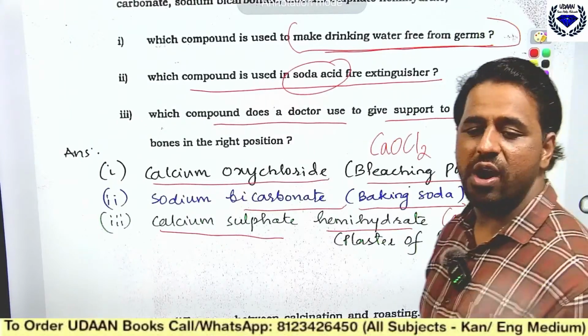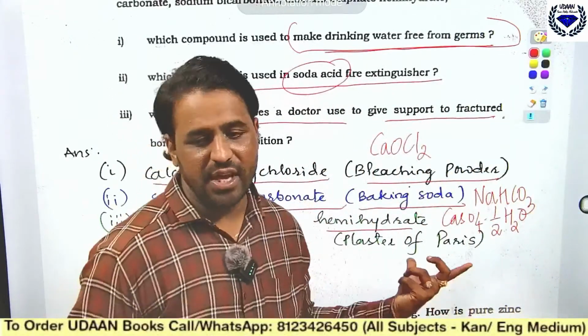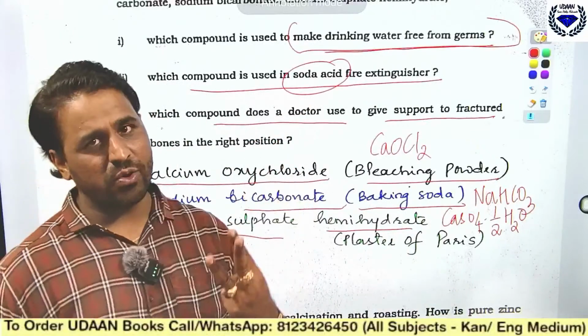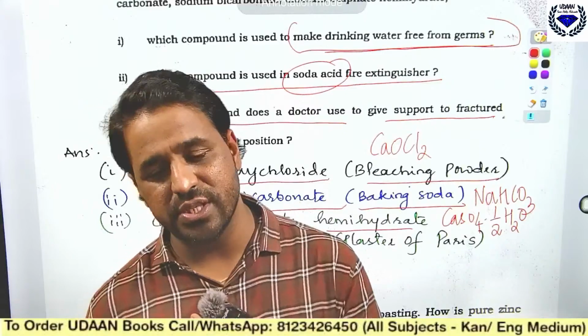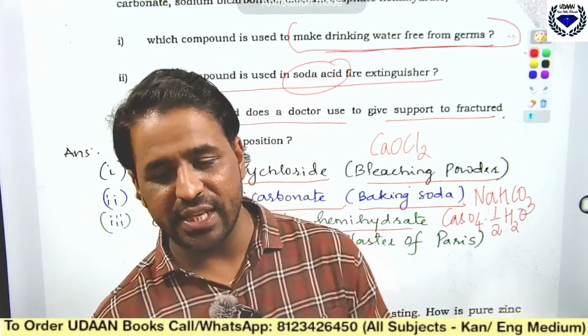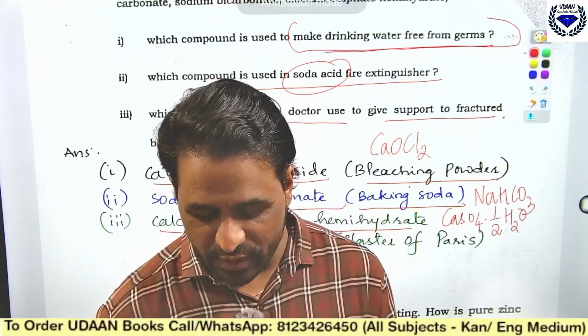It is also called as what? Plaster of Paris. I hope you got clarity. 3 questions, 3 marks directly will fetch here. Remember, these direct questions are very much important. Chetan is telling CaOCl2. Very good dear.